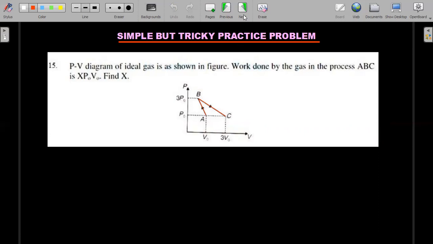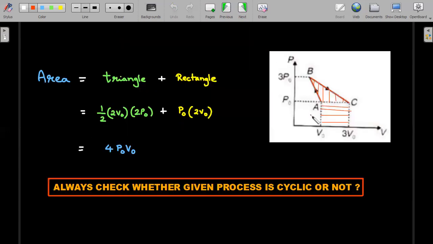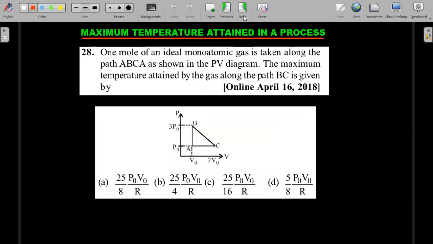The problem with this question is people will have the urge to apply the triangle rule, but they forget to see that the process is not cyclic. A, B, C is from here to here. C to A is not completed. So the work in such a process is going to be the complete area, the area of this part, the complete enclosure. That means even this one. So it should be both the triangle plus the rectangle below, and therefore the answer comes out to be 4P naught V naught. Always check whether the process given is cyclic or not, and based on that, make sure you go ahead with your concept. Okay, right. Let's move forward.